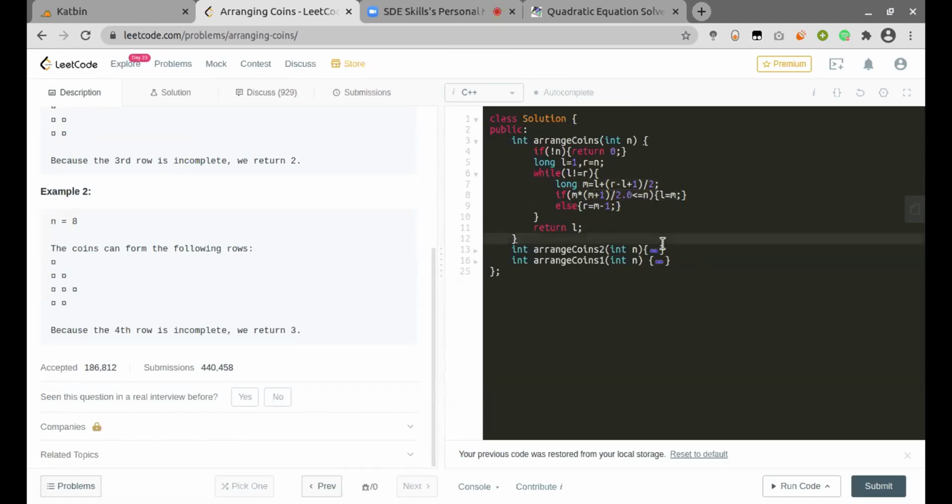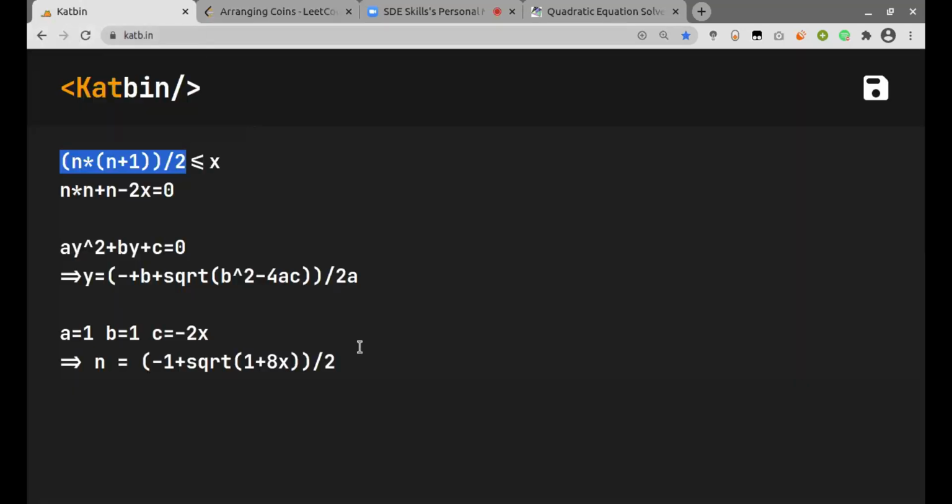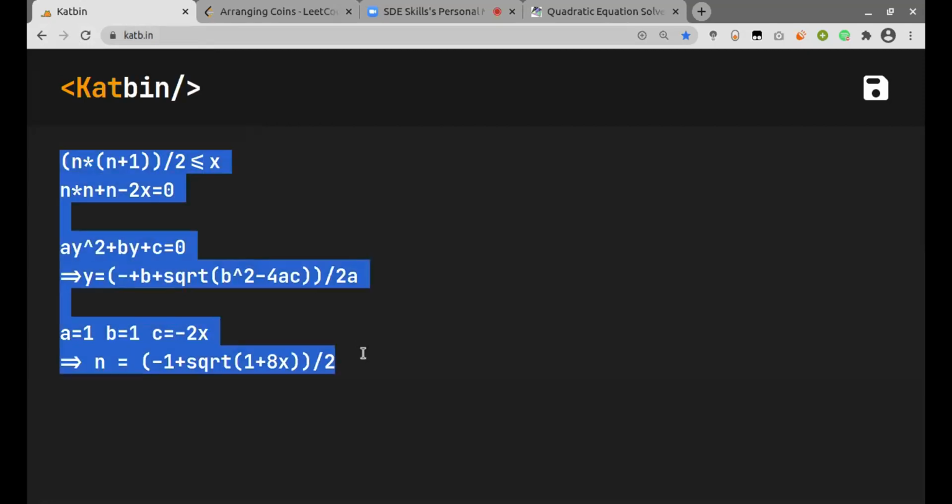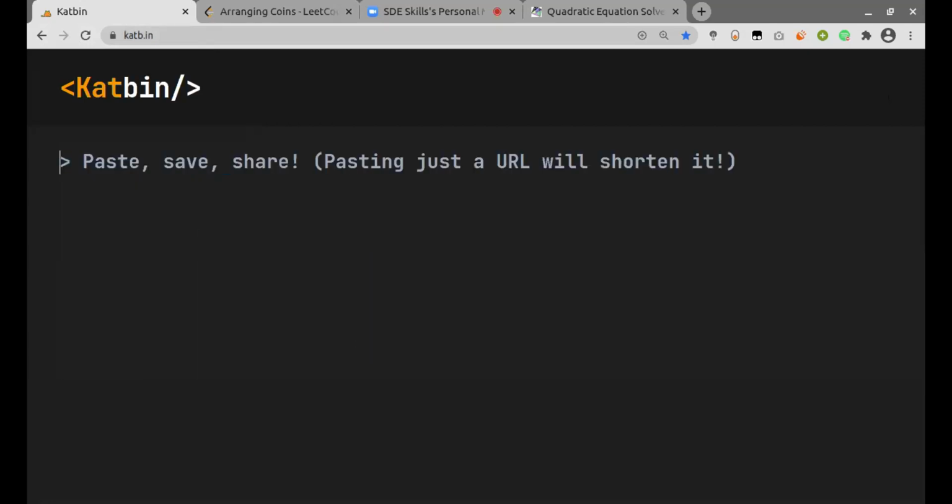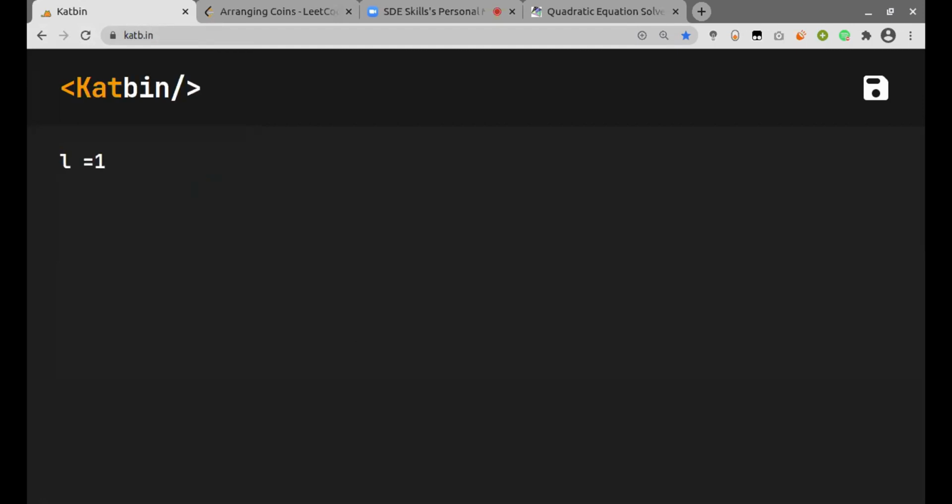So your binary search space is what? What is this L and R? Is this the sum or is this the number? These are the numbers, the number of coins. Initially L is 1 coin. So you are trying to binary search on the answer. Yes, we are binary searching on our final answer. The value of our final answer will lie in this range only, that is 1 to n.